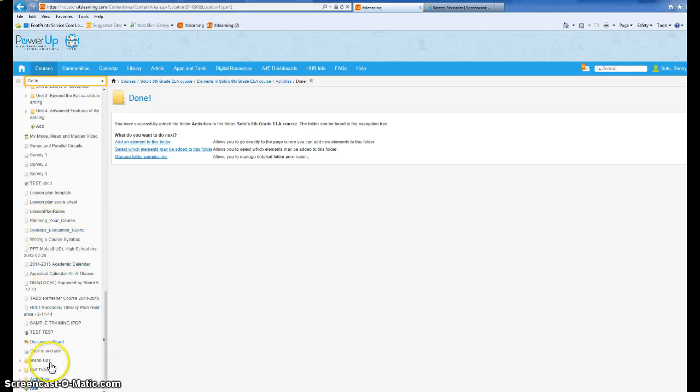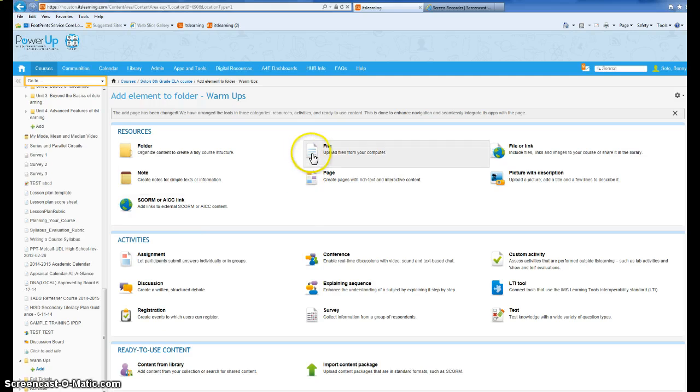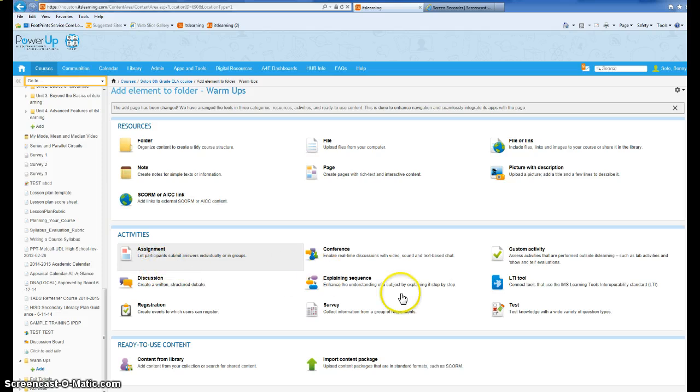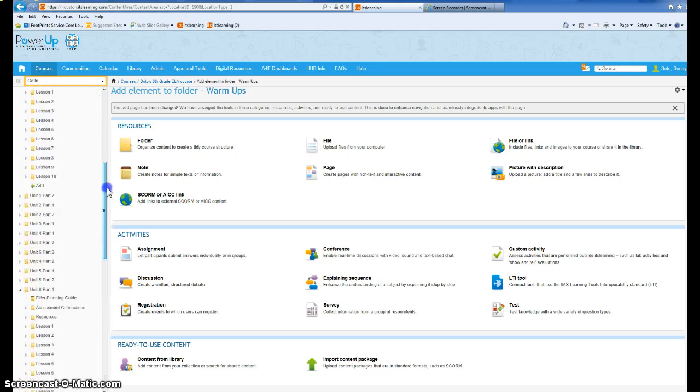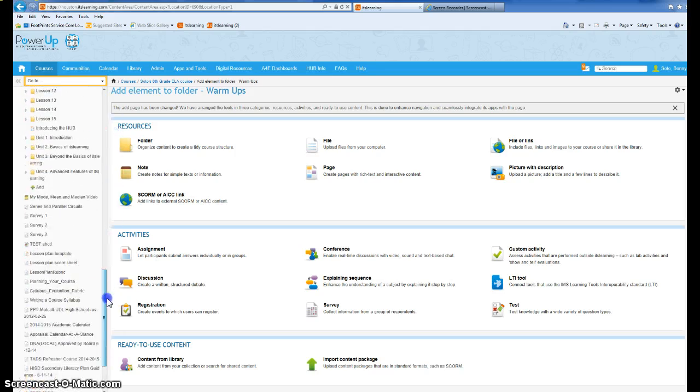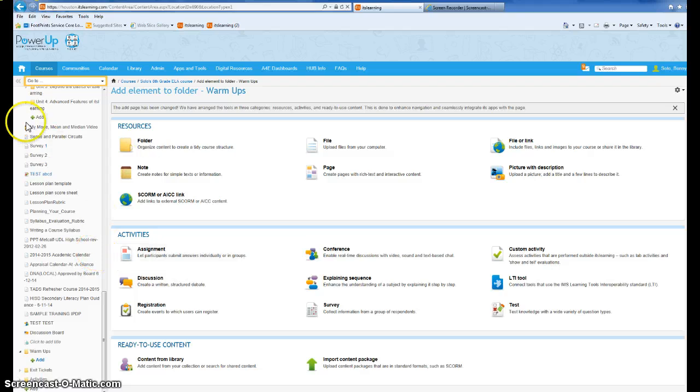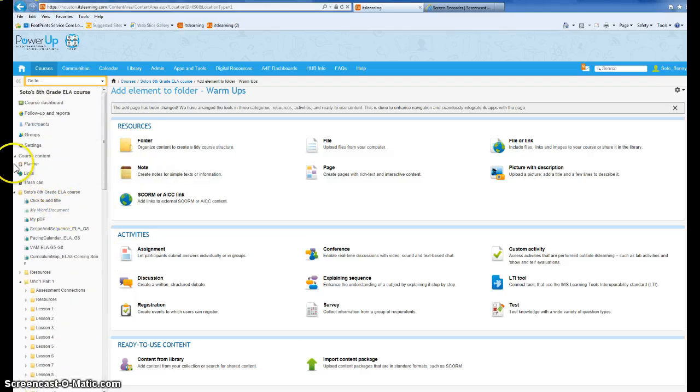So the point is that that's how you add folders. To add content in there, again, you open the folder, click on the indented add button, and you can add files. You can add files or links. You can add pages, assignments, so on and so forth. So anyways, now that I showed y'all where you're going to access your announcements, I just want to refresh you all about modifying. Make sure that you modify your courses and edit them and tailor them so that when your kids get their laptops come January, they access your class. There's going to be content for them already available.